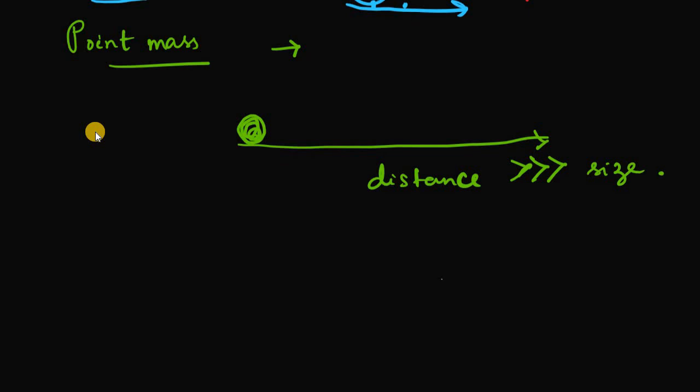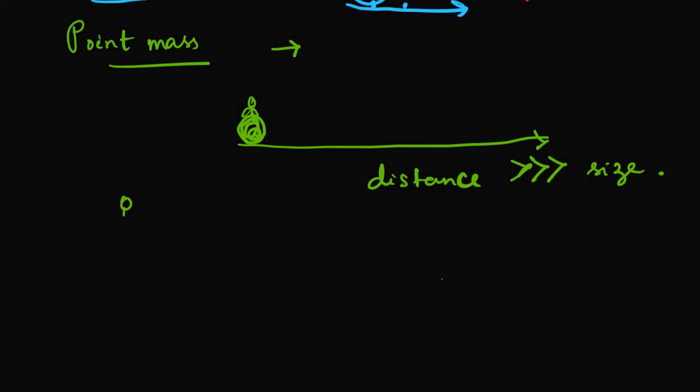Now our earth is revolving around the sun. The size of the earth is very small compared to the distance covered by the earth around the sun. That's why we consider that anything on earth would be considered a point mass, because it is covering such a big distance when compared to its size.